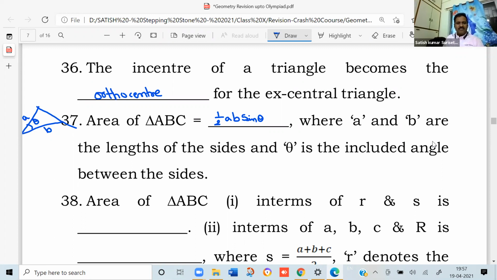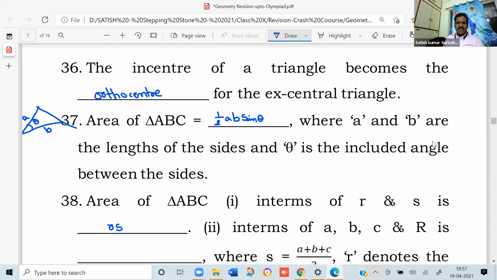Next, the area of triangle ABC in terms of r and s is, here r is the inradius and s is the semi-perimeter. So you can derive it as r into s.